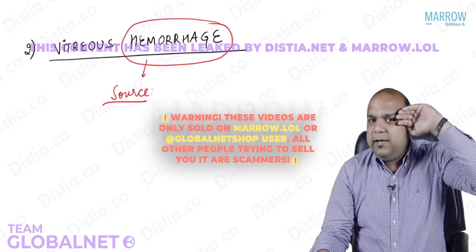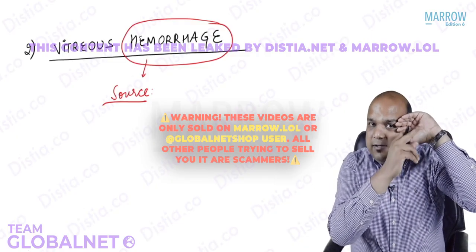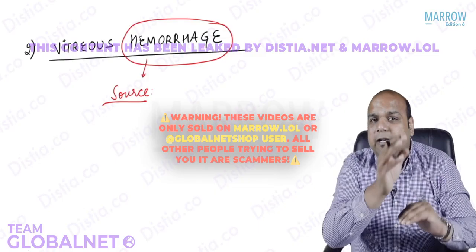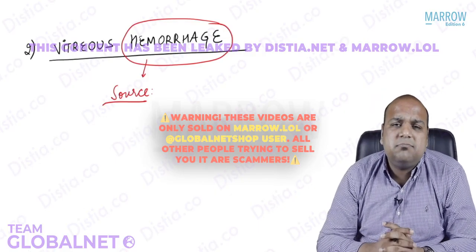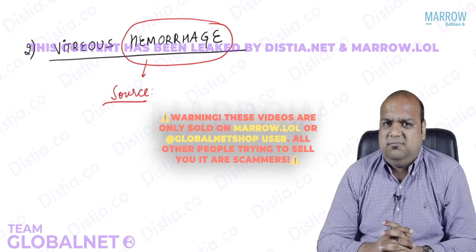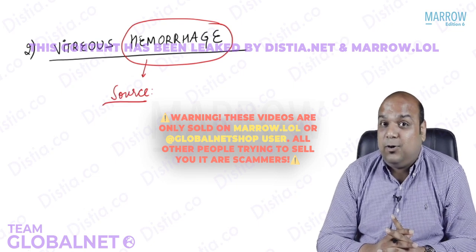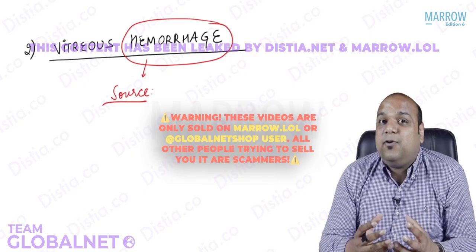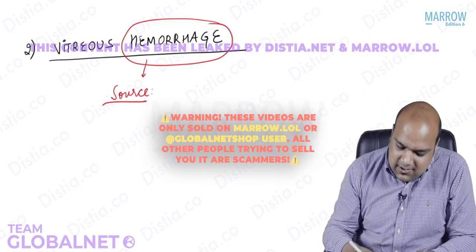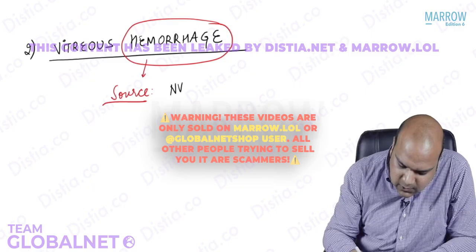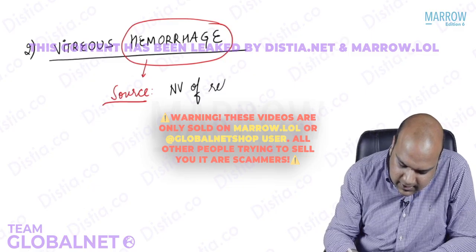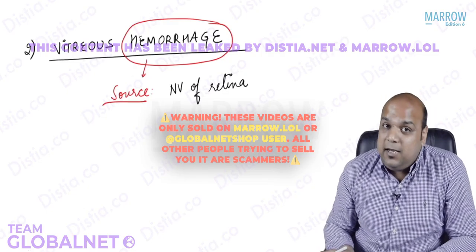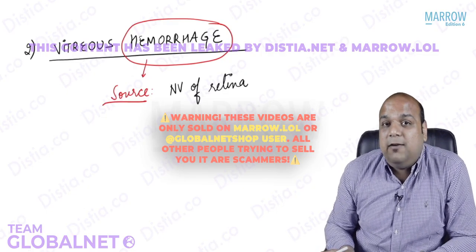Simple thing. This is my retina. This is my vitreous. Posteriorly, vitreous touches the retina. Anteriorly, vitreous touches the lens. Lens is also avascular. So the only vascular structure in contact with vitreous is retina. That means the bleeding must be occurring from retina. Yes? So can I say neovascularization of retina or the neovessels of retina? In diabetic retinopathy, we have neovessels.